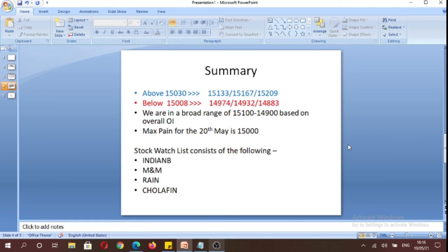And our neutral stock watch list for tomorrow is Indian Bank, Mahindra and Mahindra, Rain Industries and Cholamandalam Finance. So we'll look for a breakout on either side of the range to establish a position in these stocks.